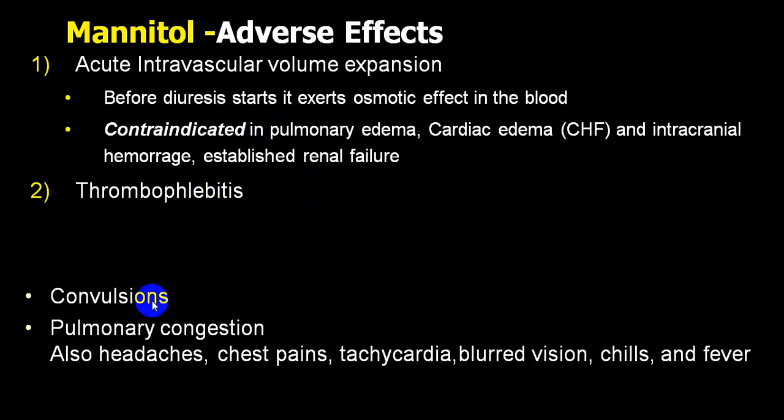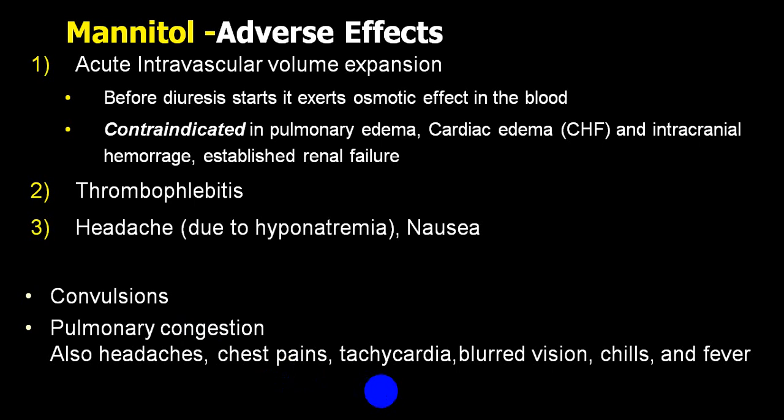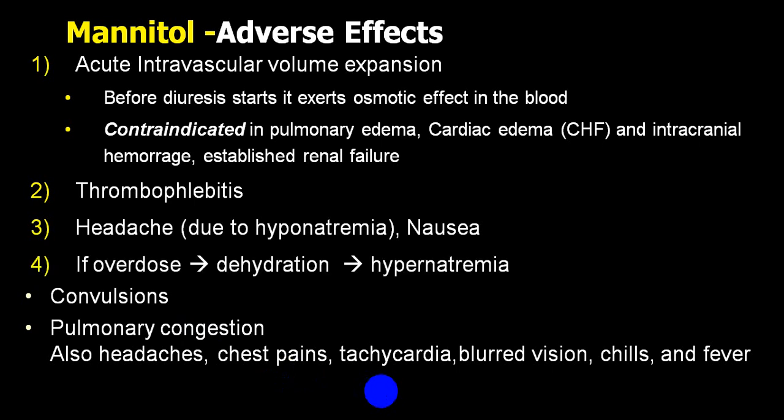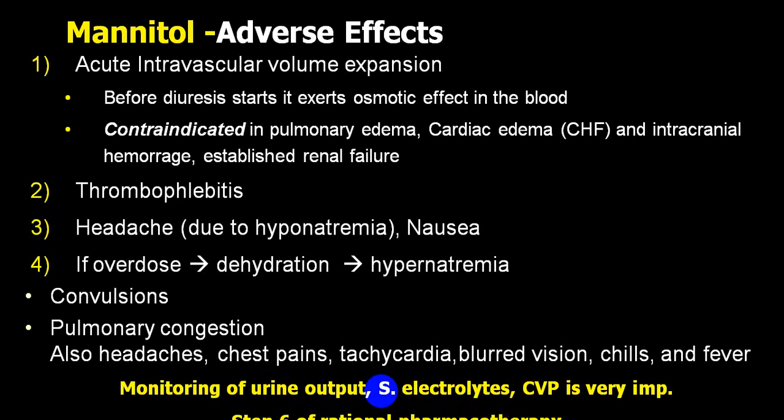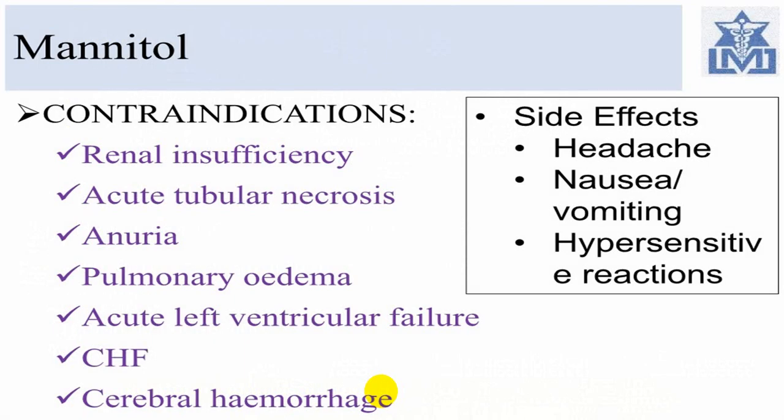It can also produce convulsions, pulmonary edema, and the person can end up with high mortality. Headache may be due to hyponatremia, and if overdosed, it can produce dehydration and can end up with hyponatremia. So always keep in mind that mannitol should be utilized with caution.